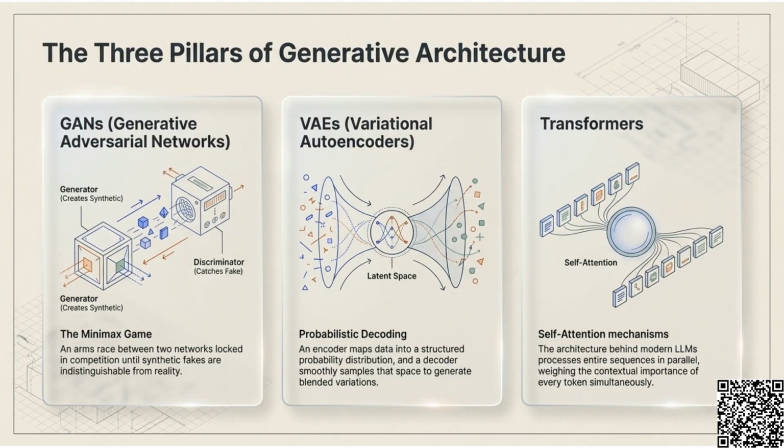The three pillars of generative architecture are GANs, VAEs, and transformers. GANs engage in a minimax game to create synthetic data. VAEs use probabilistic decoding for blended variations. Transformers use self-attention to process entire sequences in parallel.